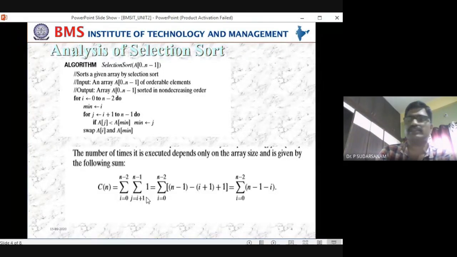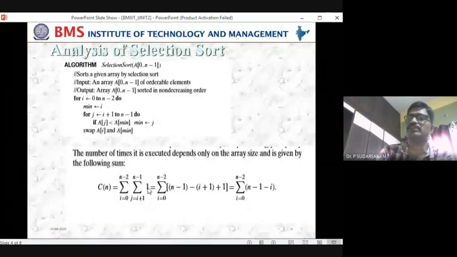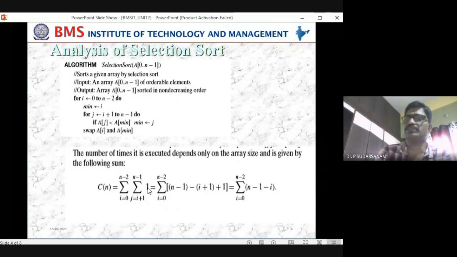There is nothing new in this, so you are copying directly here. You have two statements, the non-recursive statements I told you in the last class also: finding the minimum element and the looping statement. All these things are the same. So the first summation is I goes from 0 to n minus 2, the same thing I have written. Next is J goes from I plus 1 to n minus 1, and the statement is of 1. Once you write this, solving is very easy.